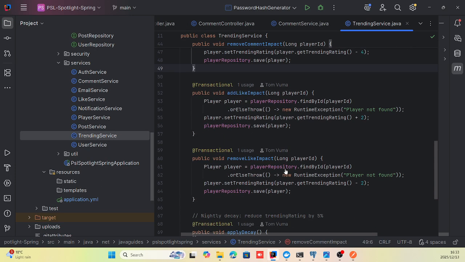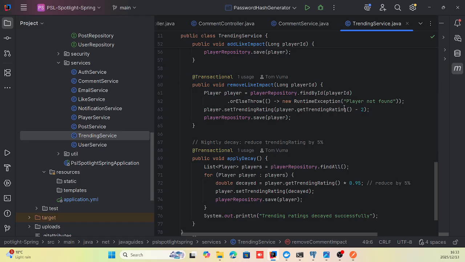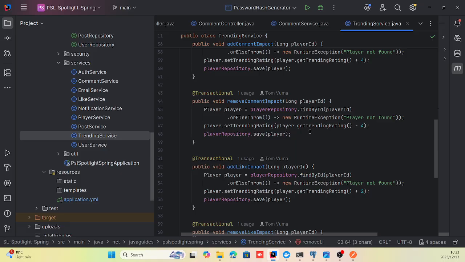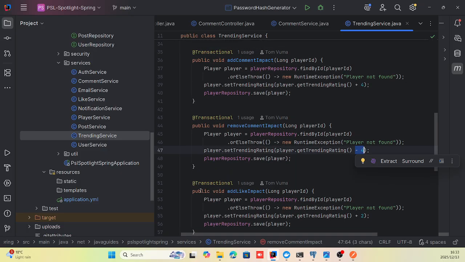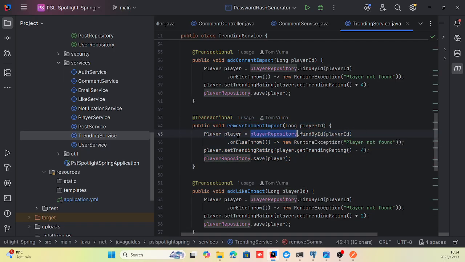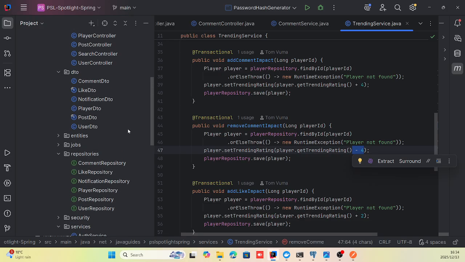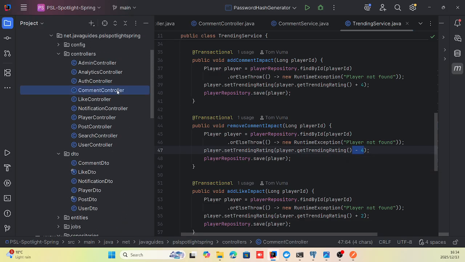And it goes through that cycle again where it basically decreases the trending rating of that player once that player is found in the database using player repository. And it decreases the trending rating by 4 of that specific player we made a post about or we removed the comment for. So that's how that works.